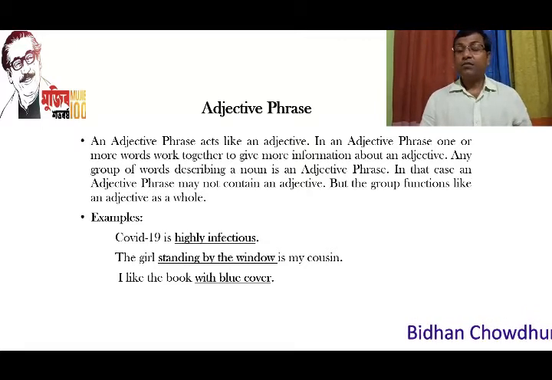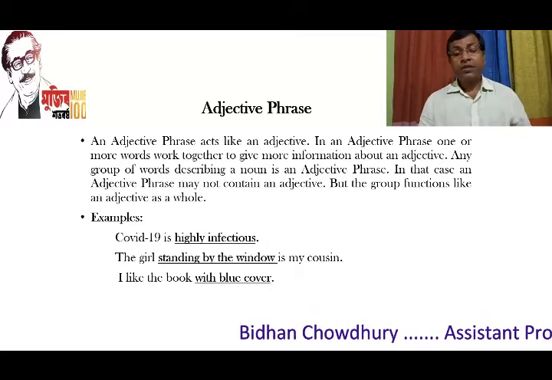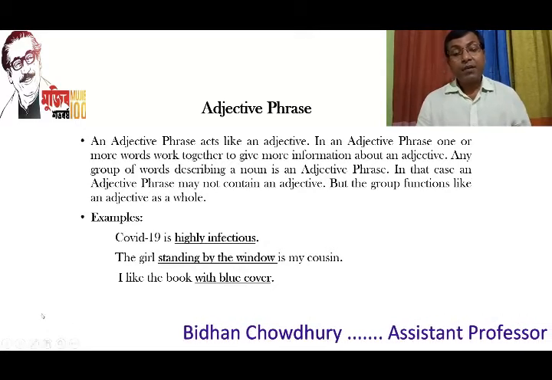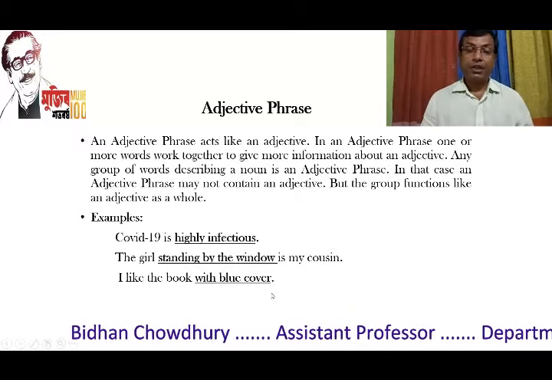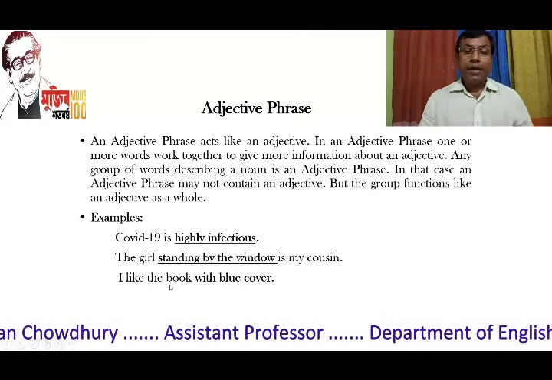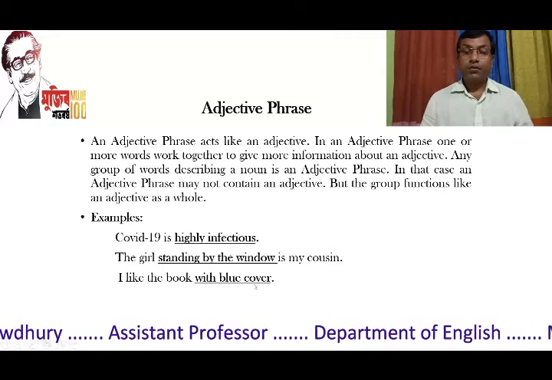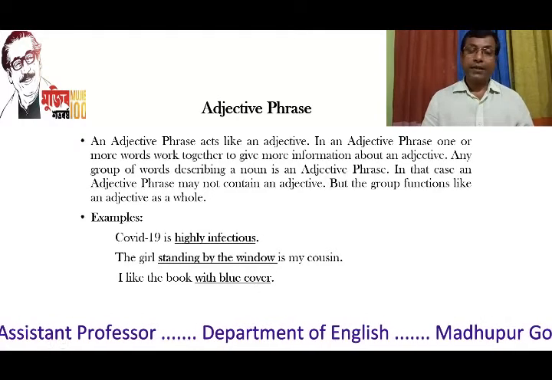Which girl is my cousin? The girl standing by the window. So the group of words is actually describing the noun girl and is doing the function of an adjective. Similarly, in the third example, I like the book with blue cover. If I ask you, which book do you like?